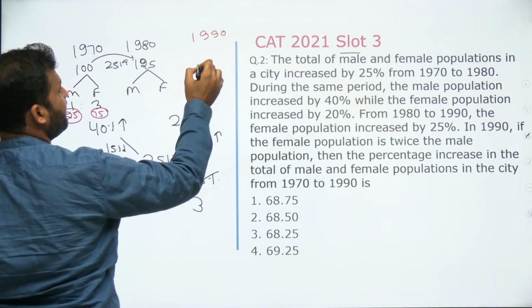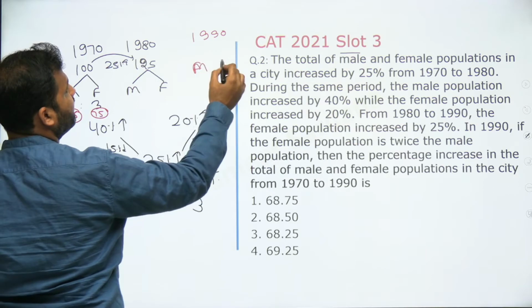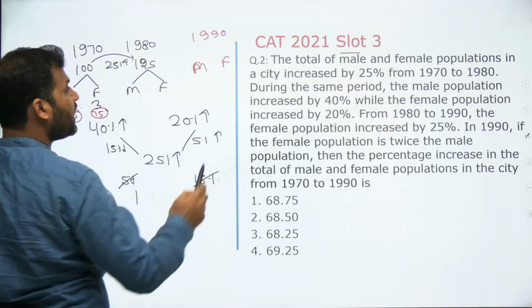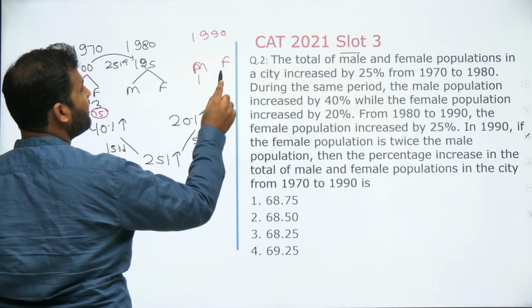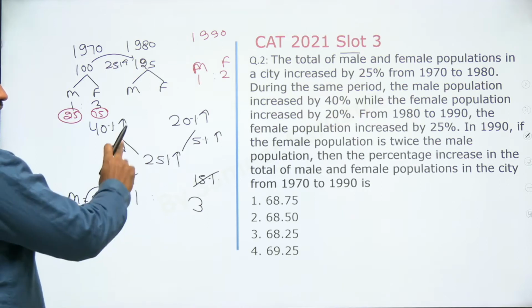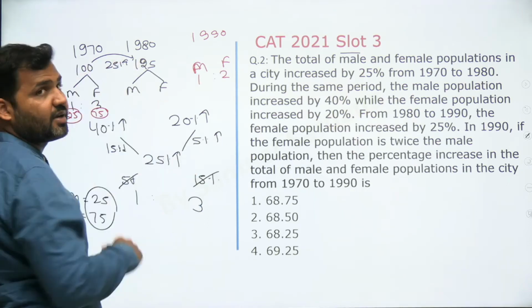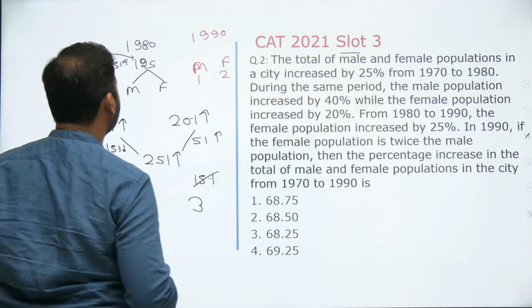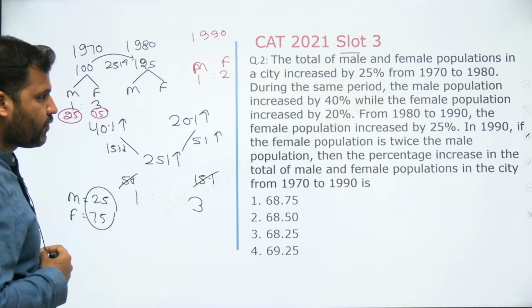1990 में फीमेल पॉपुलेशन इज ट्वाइस द मेल पॉपुलेशन. मतलब 1 मेल के सामने there are 2 females, right? And we are supposed to find out the percentage increase in the total of male and female as compared to 1970 in 1990, right? Very easy now, very easy.